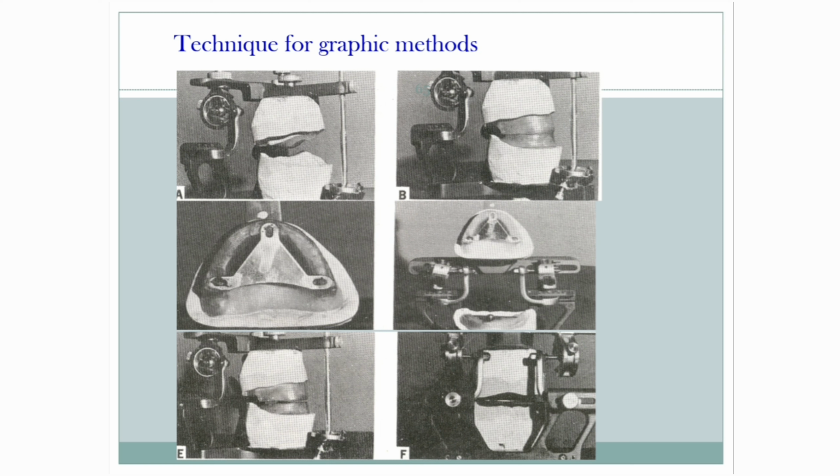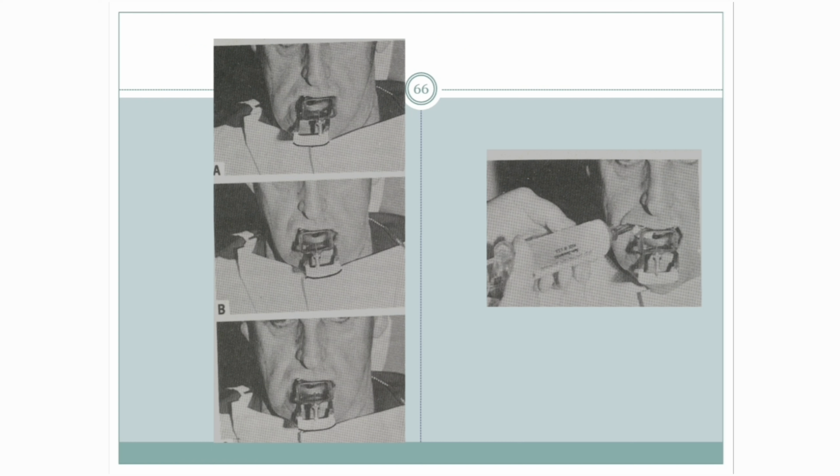interocclusal distance. The recording plate is attached to the mandibular occlusal rim such that it is at the midline. The stylus or the central bearing point is attached to the maxillary occlusal rim. The recording bases with the recording devices are inserted into the patient's mouth. The central bearing point is retracted to conduct training exercises. The knee excursion guide can be used as an aid to train the patient.